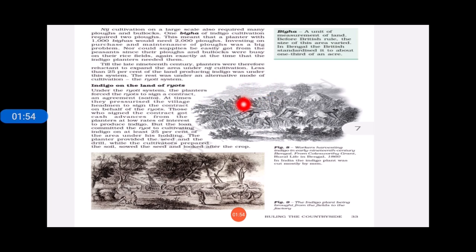Now the Britishers, the European planters, introduced a condition that the Rayots had to sign a written contract, a written agreement, which was known as Satta.